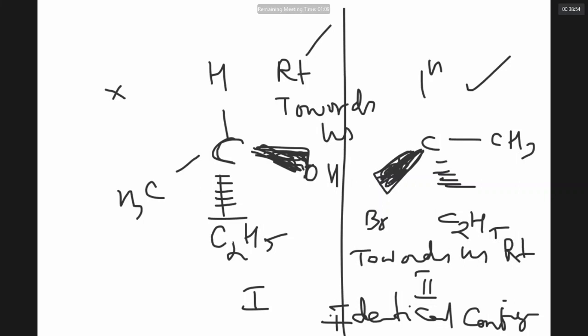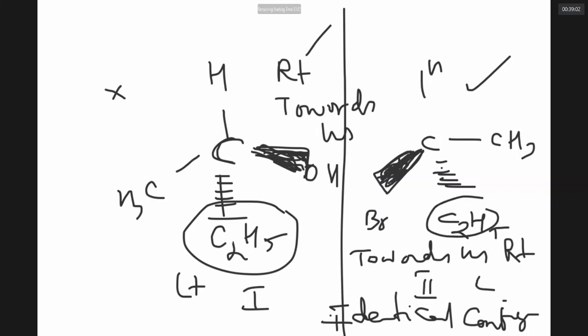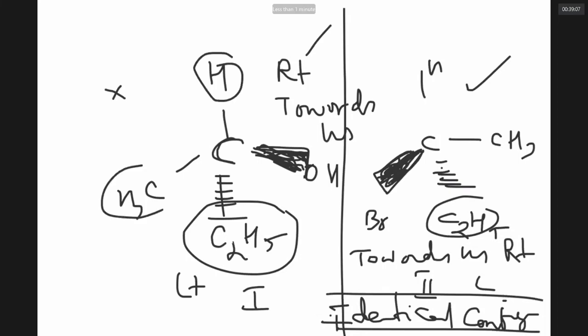The ethyl group, which has less priority, is going away from us. I would say it is on the left side. Here also the ethyl group is going away from us, on the left side. So both compounds have identical configuration. And of course the H and CH3 are lying on the plane of paper. Now, though these two compounds have the same configuration, the alcohol is different from the alkyl halide. So the alcohols which have a configuration like the OH group coming towards us and the alkyl group going away from us may show an optical activity where plane polarized light is rotated clockwise.